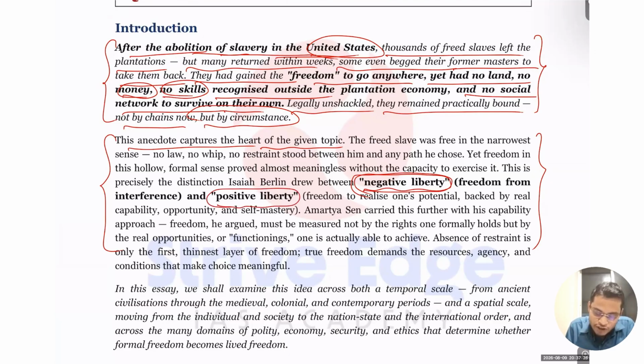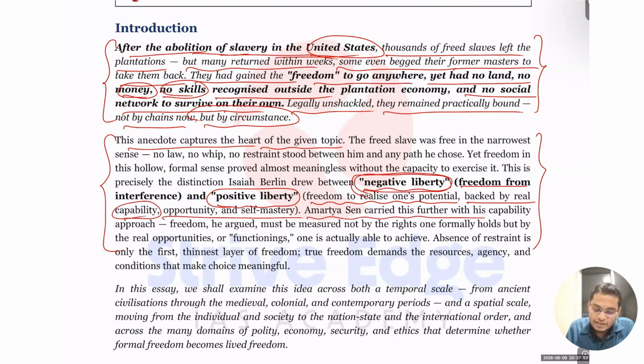What is the meaning of positive liberty? Freedom to realize one's potential. To realize your potential, you need skill. Your potential can be to be a good leader, a good politician, a good civil servant. But how is that going to be possible? If you are getting good quality education, good support, good skilling, then only you will be able to realize that. So freedom from, you can see, is backed by real capability, opportunity, and self mastery.